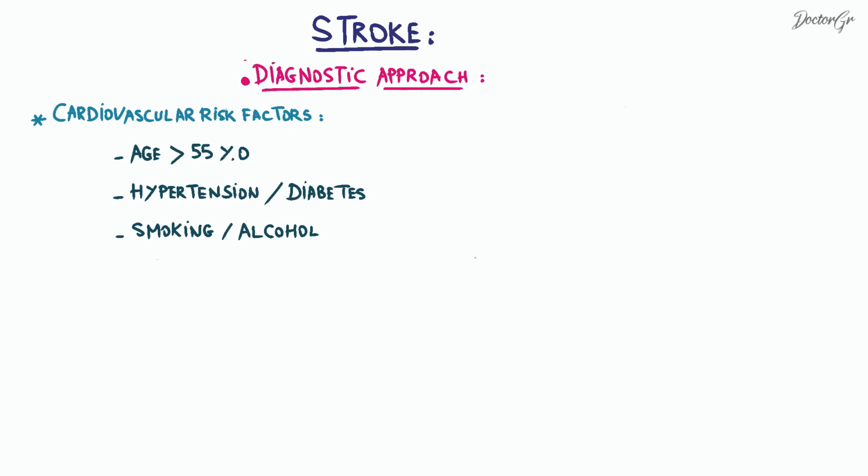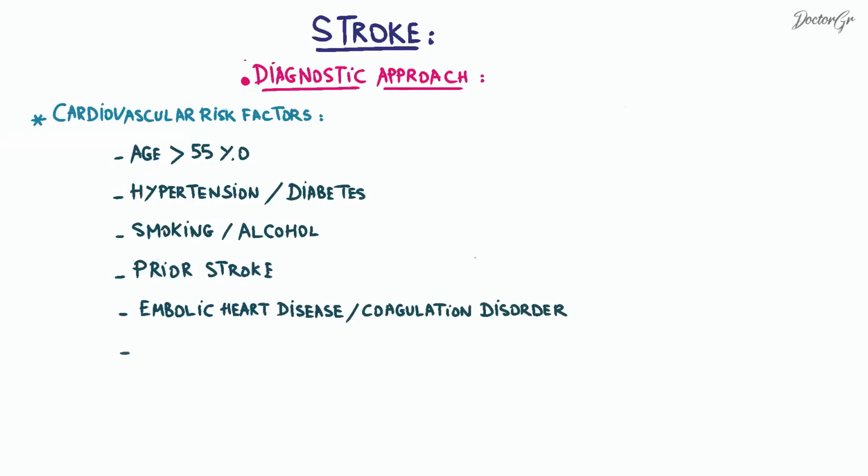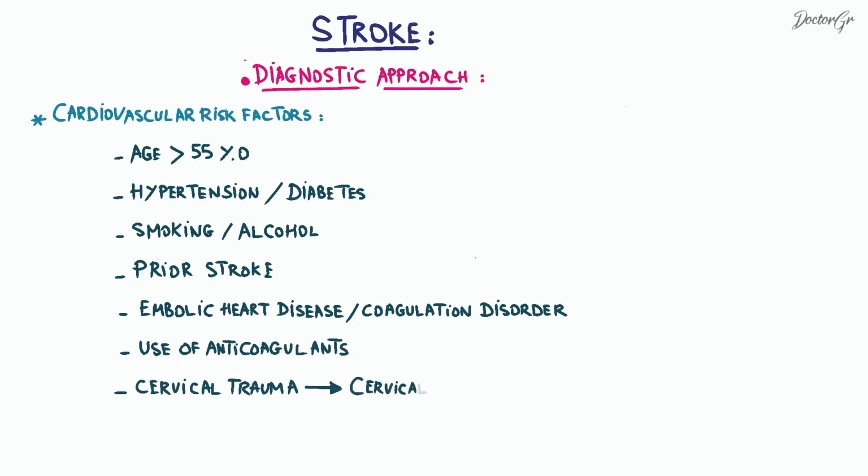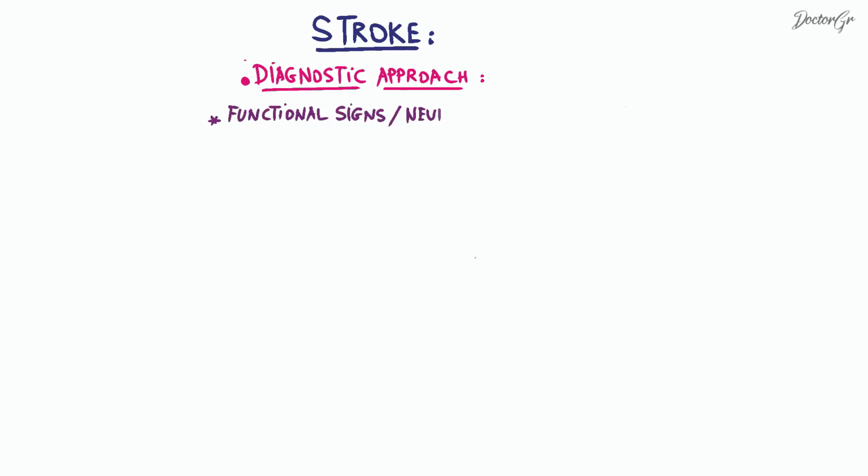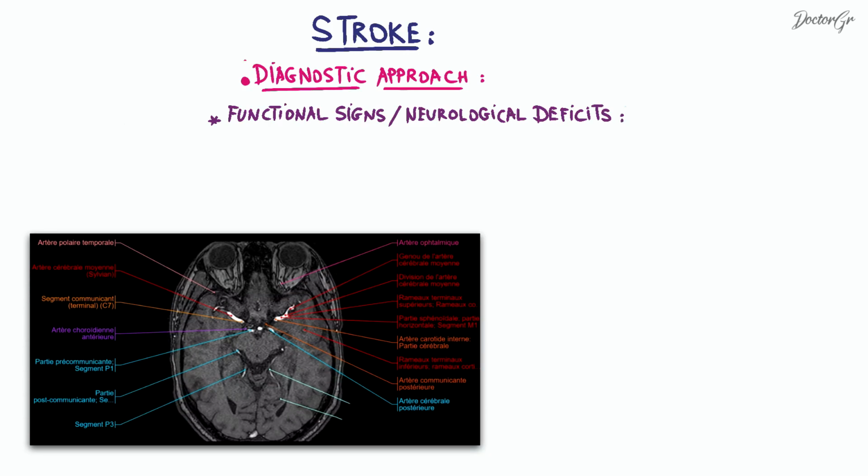Additionally, it is crucial to inquire about any relevant past medical history, including prior strokes, a history of an embolic heart disease, or a coagulation disorder that can increase the risk, plus any use of anticoagulants. The possibility of cervical trauma should also be considered, as it may indicate cervical artery dissection, especially in young patients. The functional signs and focal neurological deficits that a patient might present with can vary depending on the location and the size of the lesion.